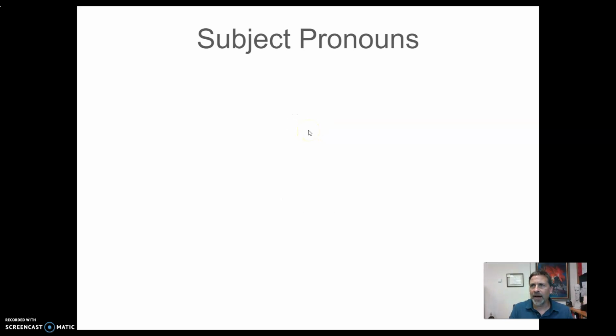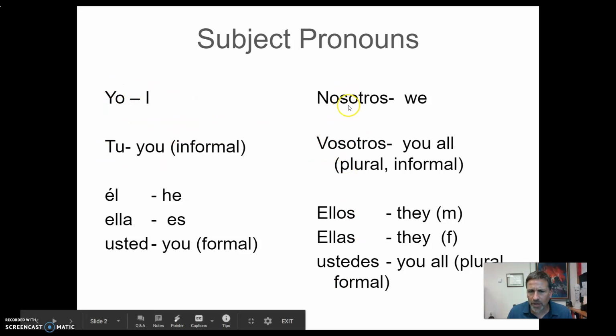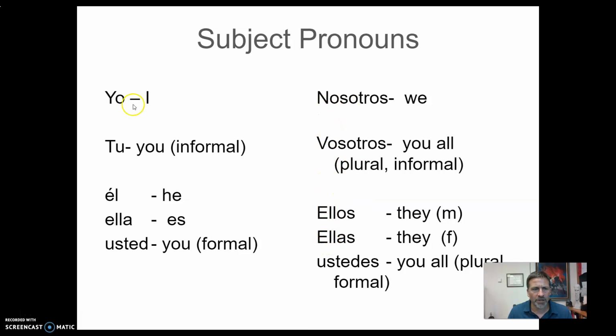First, I need to know how to conjugate it. And so I can conjugate a verb 6 different ways. Here are my subject pronouns, and these are the subject pronouns that we've been studying. Don't worry about these over here. I'm just adding those in there just so you get the full picture. So here's what we're focusing on right now.